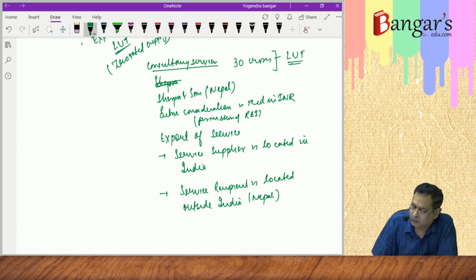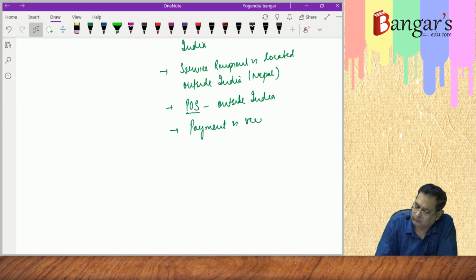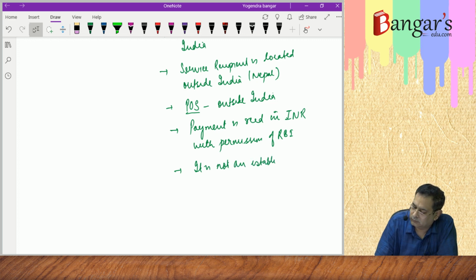As per the normal provisions, the place of supply is the location of the recipient, so the place of supply is outside India. And here payment is received in Indian rupees with the permission of RBI. And it is not an establishment of a distinct person.